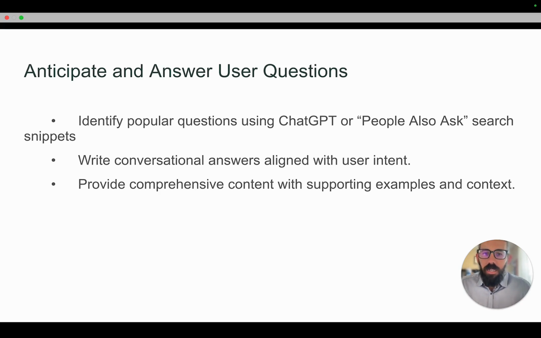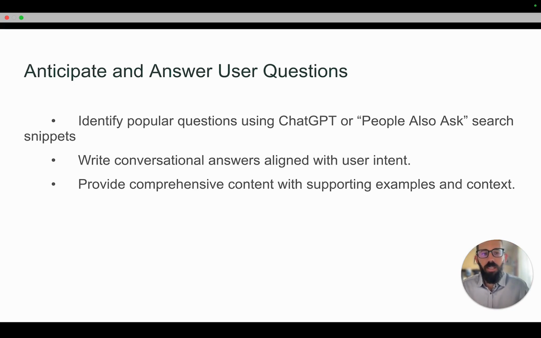Then anticipate and answer user questions. So look for popular questions, whether that's in ChatGPT, Google Trends, or People Also Ask, and as we mentioned before, answer those in a conversational format. Just like we talked about, instead of "best coffee shops NYC," something like "what's a good coffee shop in New York City."